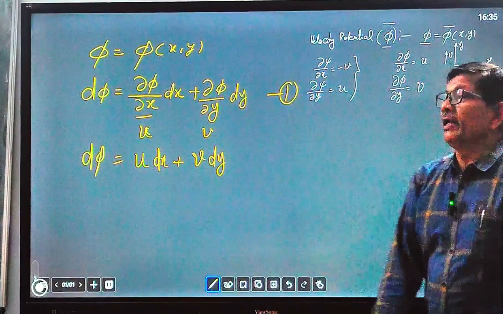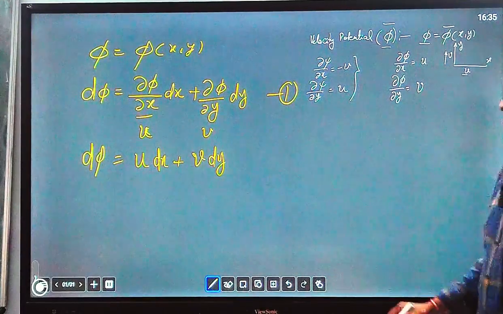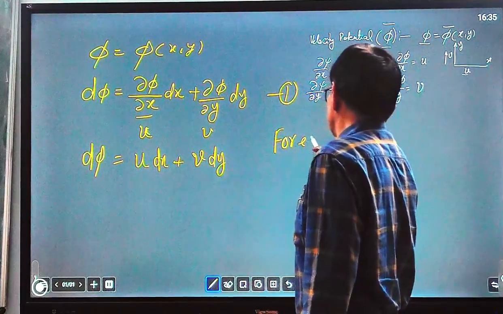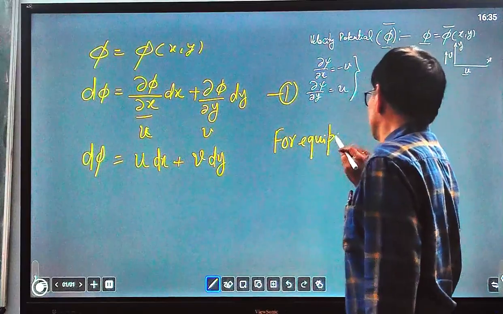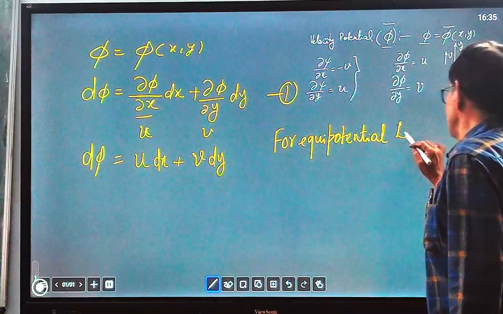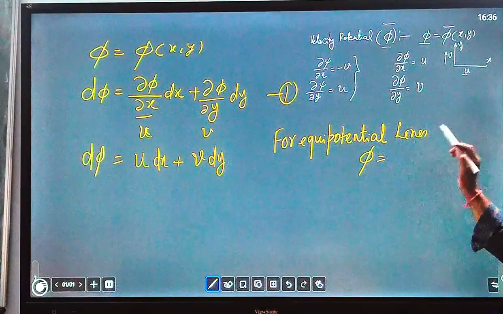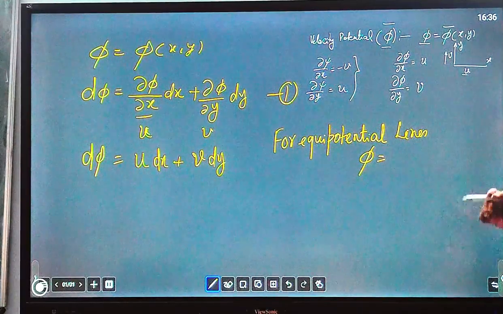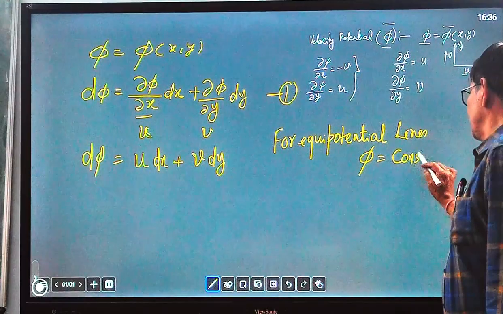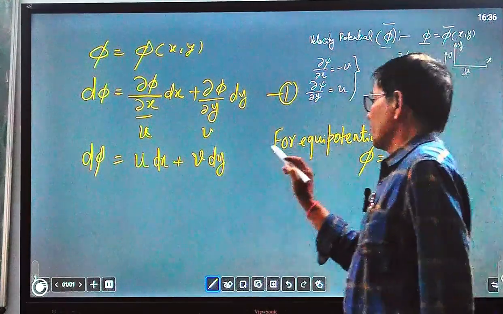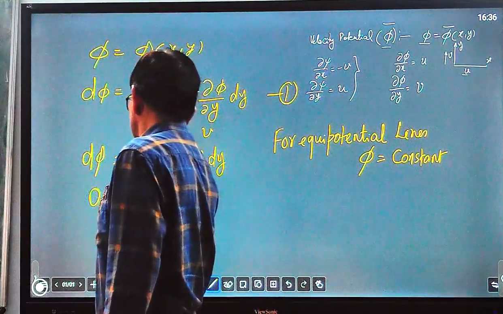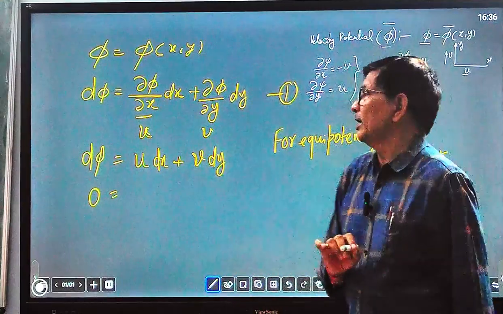And for equipotential lines, phi remains constant. When the potential is equipotential, phi remains constant, so d phi equals 0. This will become 0 for an equipotential line.